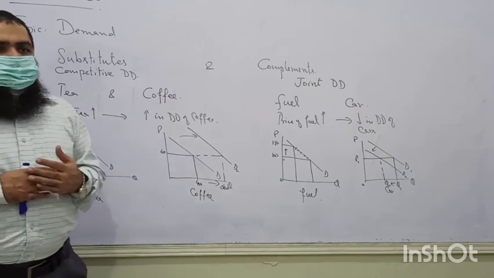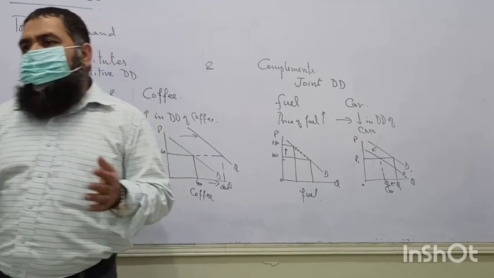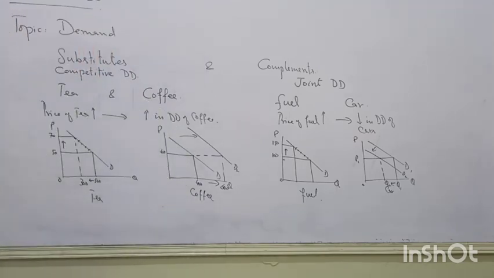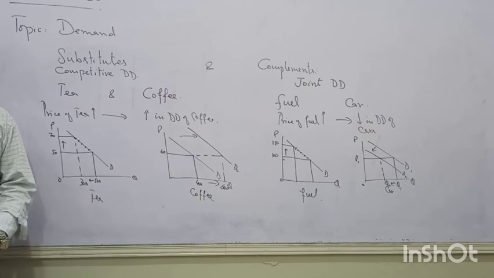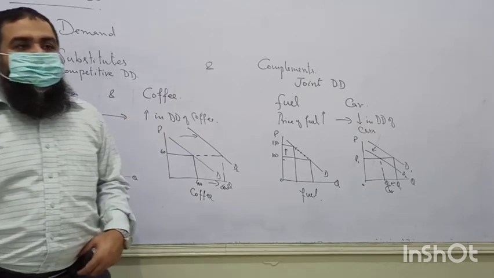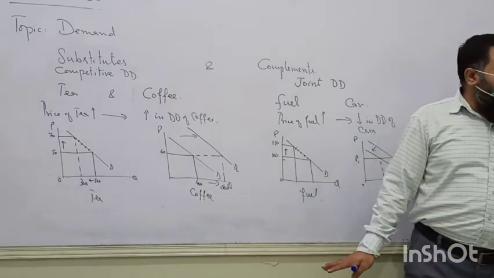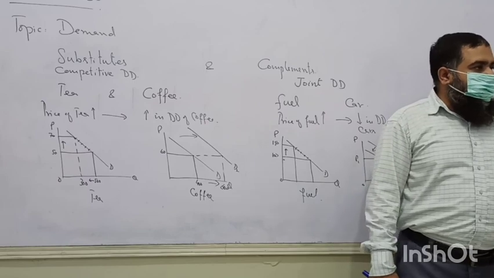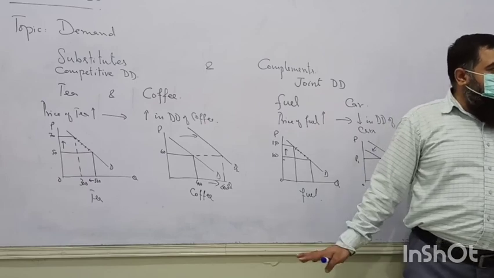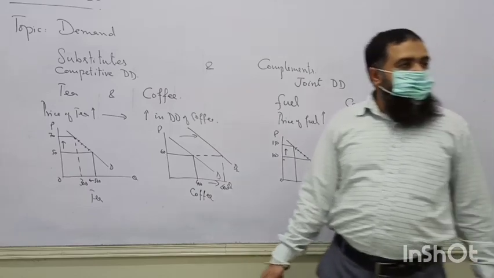Fashion, taste and weather condition, population size over the period of time, they were all having very simple ways of shifting the demand. But here we find the cross shifting. Due to the price of one good, what is happening to the demand of others? And the same is the case over here. So keep it in mind, this is our demand analysis which is completed till now. And tomorrow onward we will be doing supply and market equilibrium. That's all for today. I think we should not be mixing the next topic with it. Okay? Thank you.